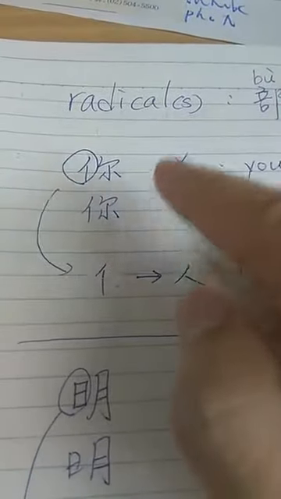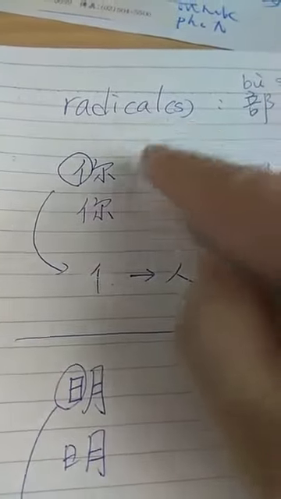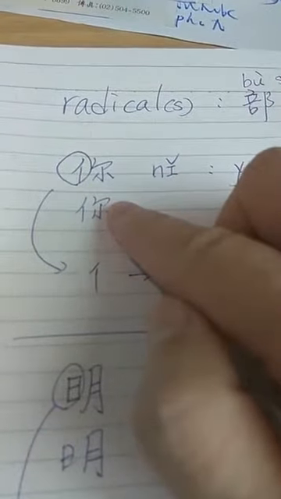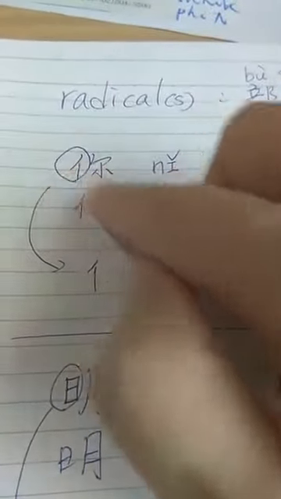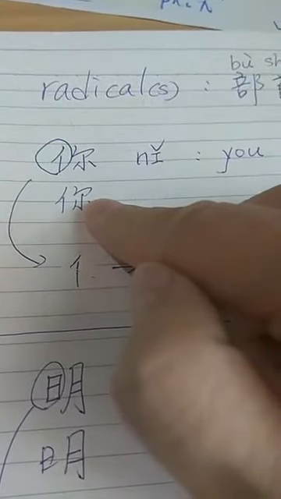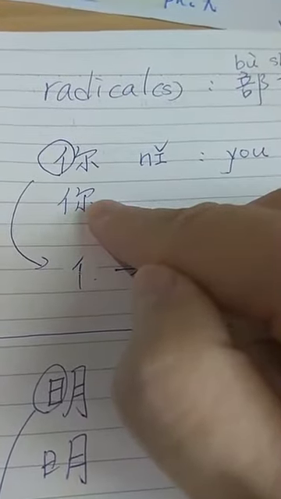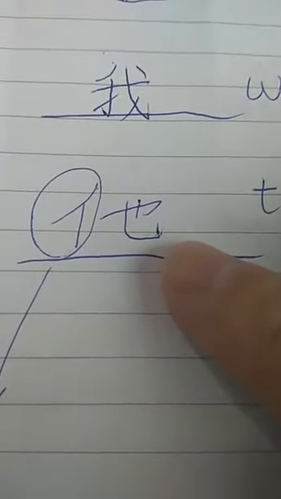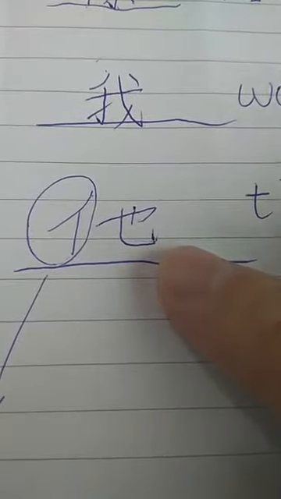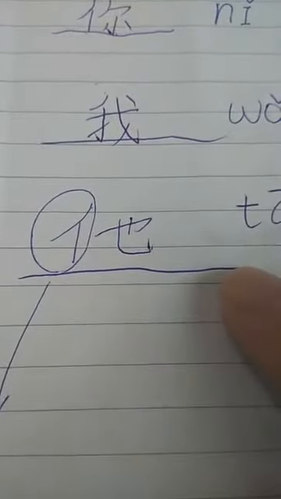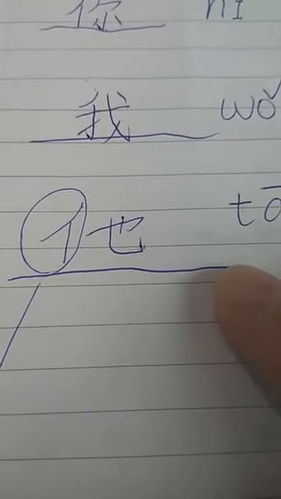So that's what I say, radical is the main part, the root of a Chinese word. Even if you don't understand the word, if you can recognize the radical here, then you understand this word is mainly about people or mainly about human. Let me give you one example here. Let's see this word. If you cannot recognize this word, at least you can recognize the radical of this word. Which part is the radical? Yes, this part is the radical. So this word must refer to something about human beings or people.